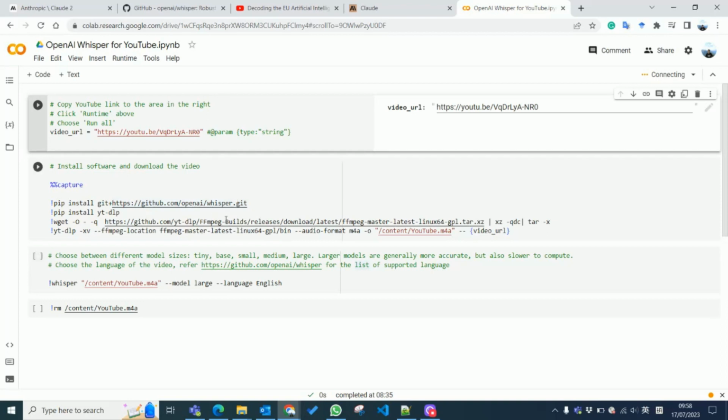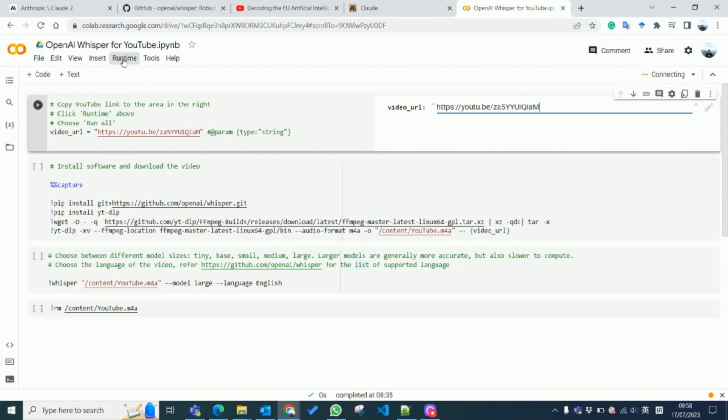So this is Google Colab. Basically it's an online coding space. Everything will be executed in the cloud, not using your local computer's computing resources. Everything's in the cloud online. So here I paste the video link. It's the Stanford research center video I just showed you.